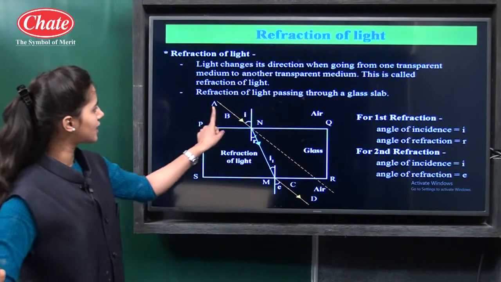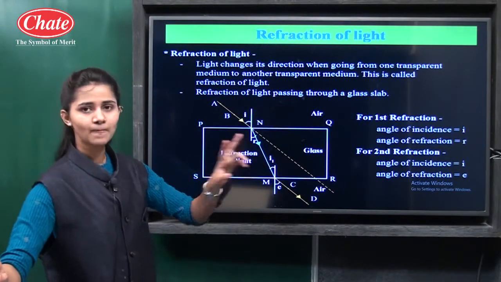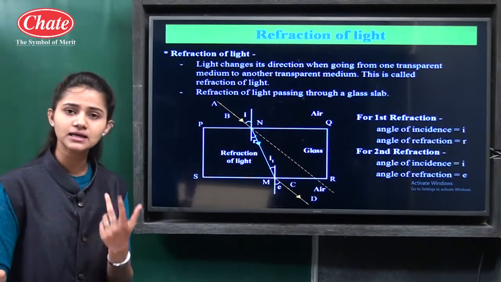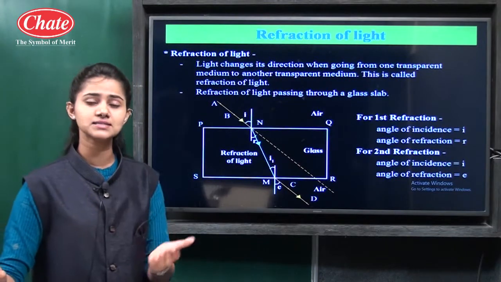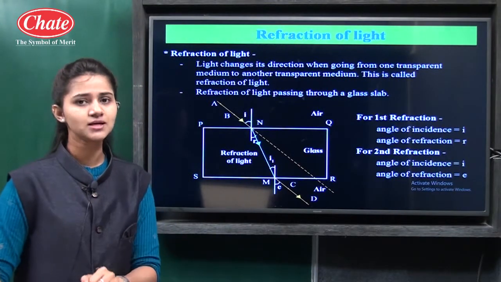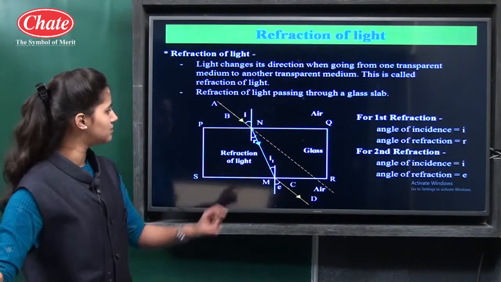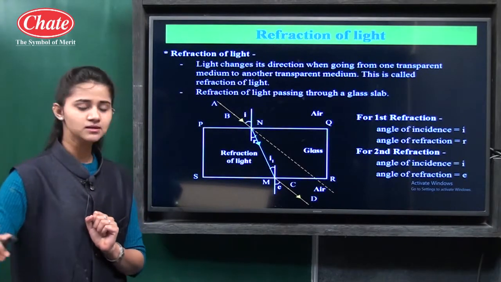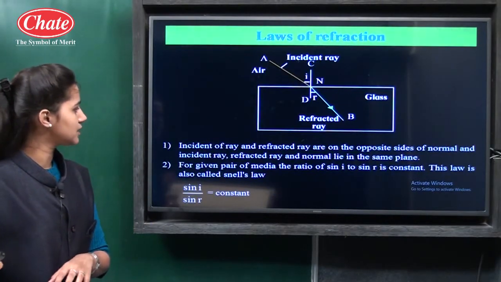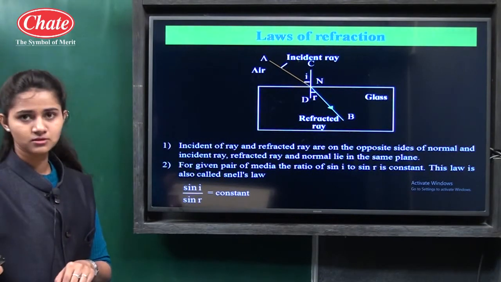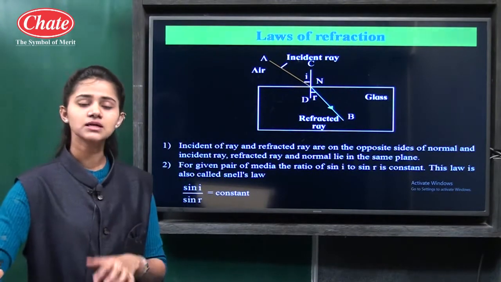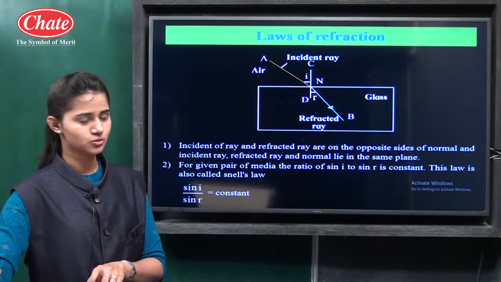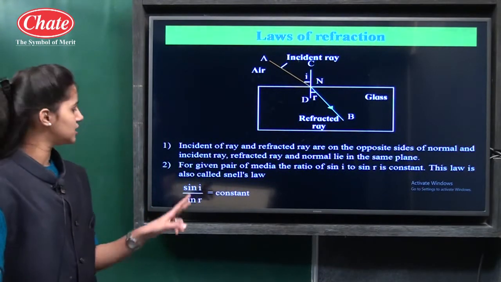So, refraction of light passing through a glass slab: when a light ray travels from air into glass, one refraction takes place, and again when the light ray travels from glass into the air, a second refraction takes place. We should remember the angle of incidence and angle of refraction. Next is the laws of refraction. As we have seen there are laws for reflection, similarly there are certain laws for refraction also. In that, mainly two laws are there.